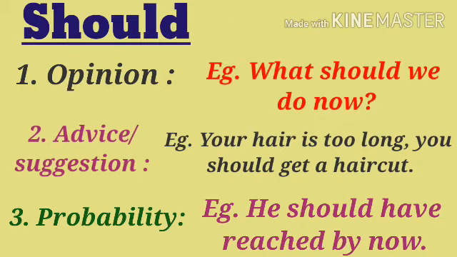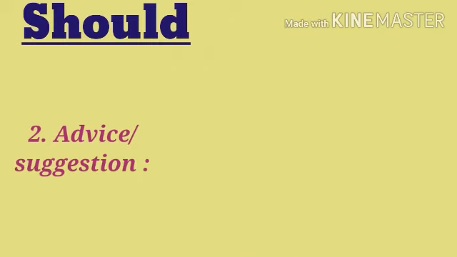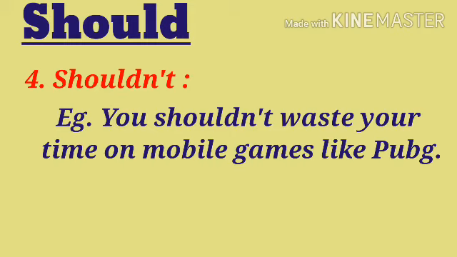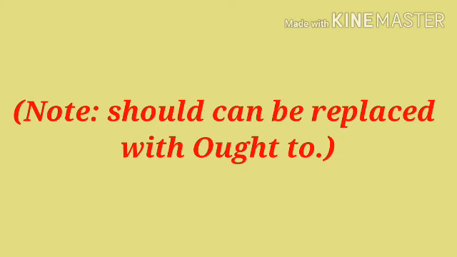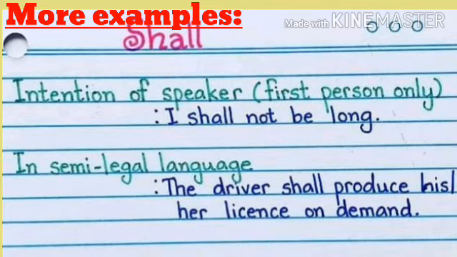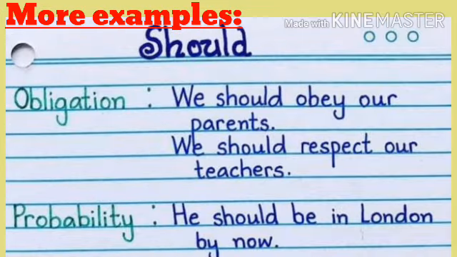Students, the negative form of should is shouldn't and can be used as advice not to do something because it is bad or wrong. For example, you shouldn't waste your time on games like PUBG. And one more important thing that you have to keep in your mind is that should can also be replaced with ought to. The ought to is the modal auxiliary that we just dealt with. See few more examples here.